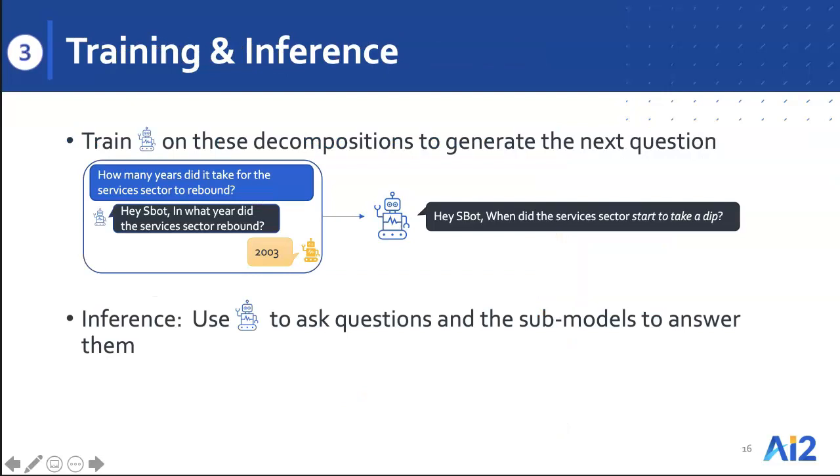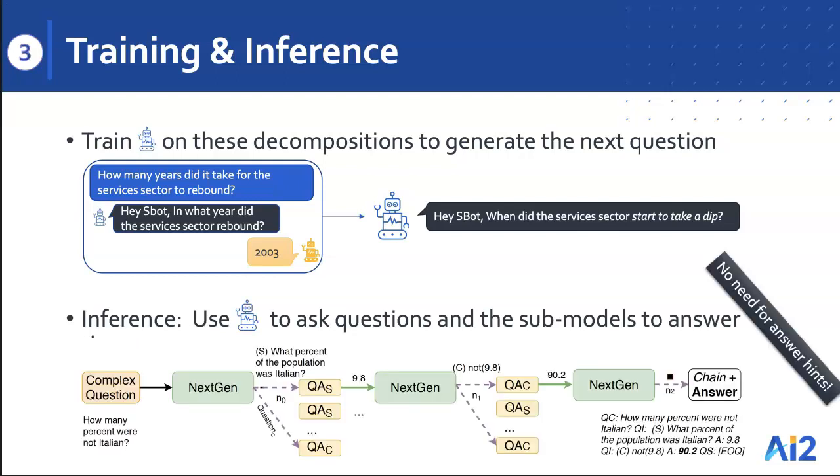Training NextGen is just a matter of now training a sequence-to-sequence model that generates the next question given the previous conversation history. During inference, as we showed earlier, we use NextGen to ask the questions and submodels to answer them. There's an underlying search procedure that I won't go into here, but the main thing I want to highlight is that we do not need answer hints anymore once the NextGen model is trained.